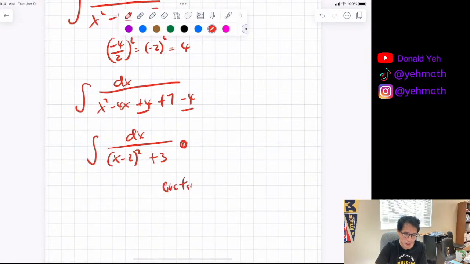Just say arctan. u equal to x minus 2. du is going to be the same thing, so that's fine. Over square root 3, and 1 over square root 3, plus c. And that's my answer for this particular question.